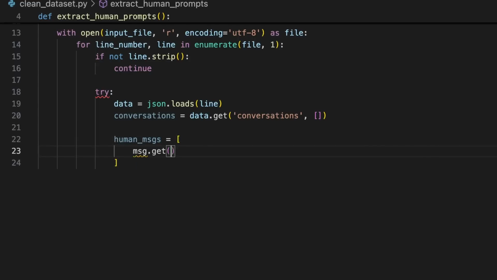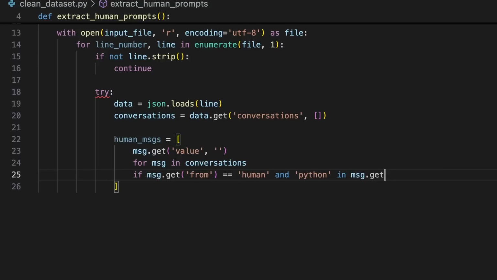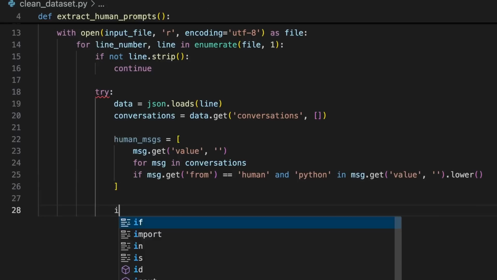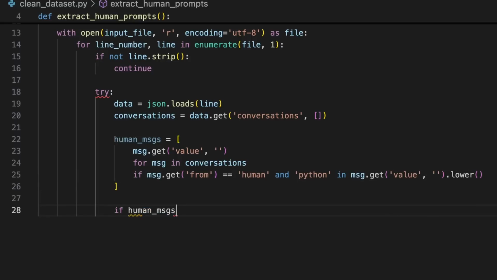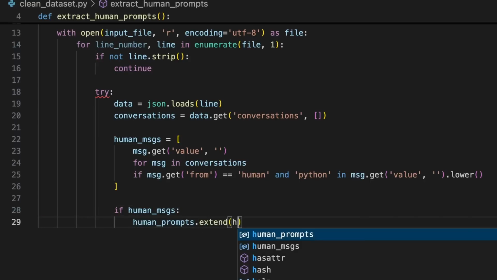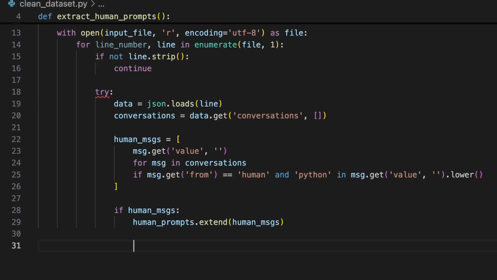In a variable named human_messages, we can create a list comprehension to effectively extract any prompt with the word Python in it. Using an if statement, we can check if a qualifying prompt was found in that row, and then we can use the Python extend function to add any prompts with Python in them from that row to the human prompts list above.